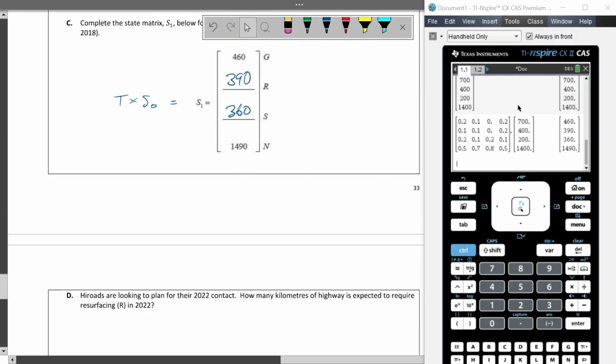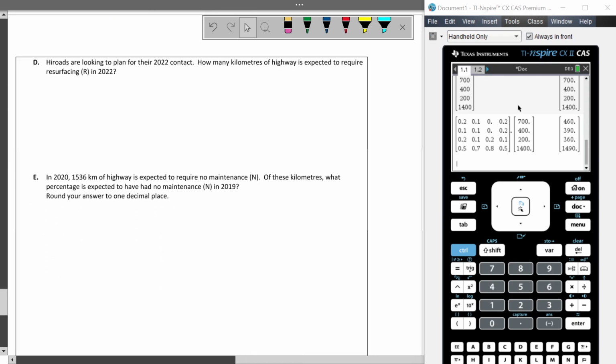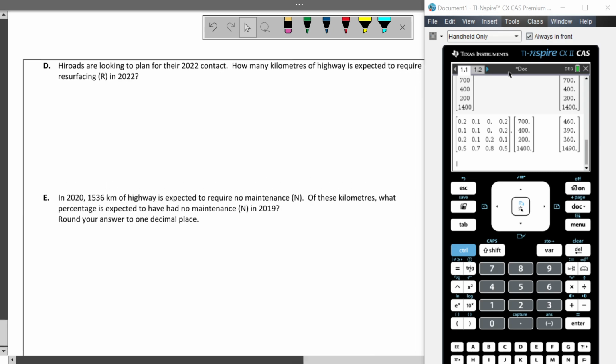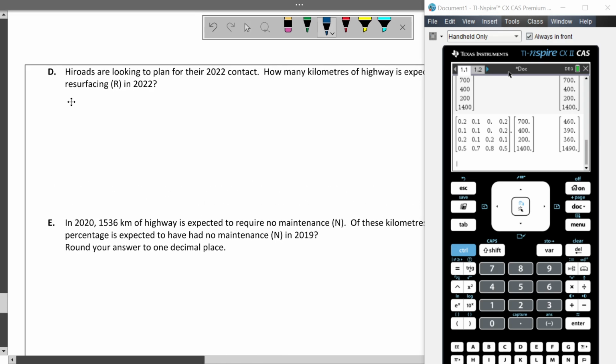All right. Next, we come down here. High Roads are looking to plan for their 2022 contract. How many kilometers of highway are expected to need resurfacing in 2022? Now, this is where you don't want to make a mistake here. So let's just take this slow.